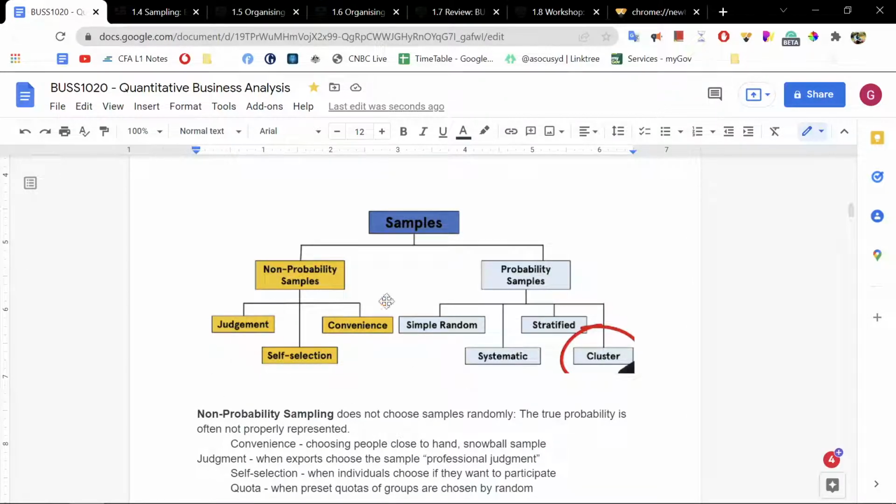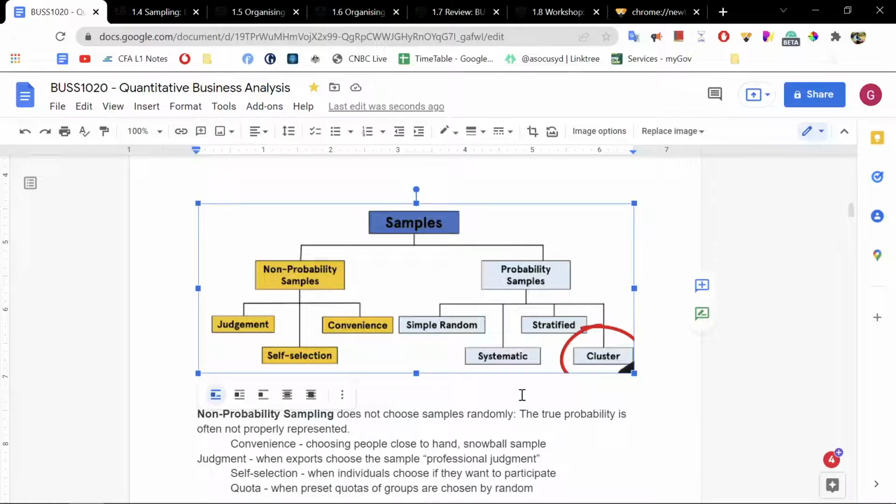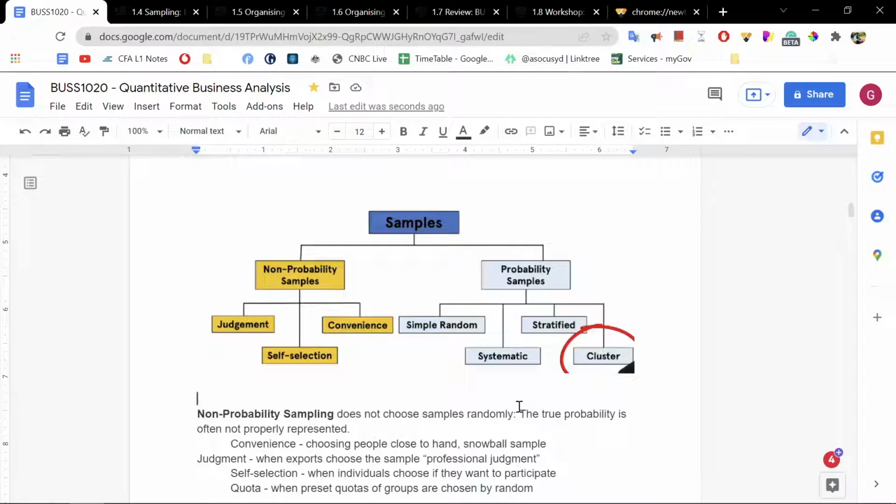Another non-probability sample is convenience samples. Convenience sampling is, I go on campus, I start sampling people about their views on pineapples on pizzas, for example. Now, are the people on my campus an accurate representation of the general public? Of course not. People on campus are usually younger. People on campus are usually more broke, for lack of a better term. But yeah, so that is not an accurate representation of the population.